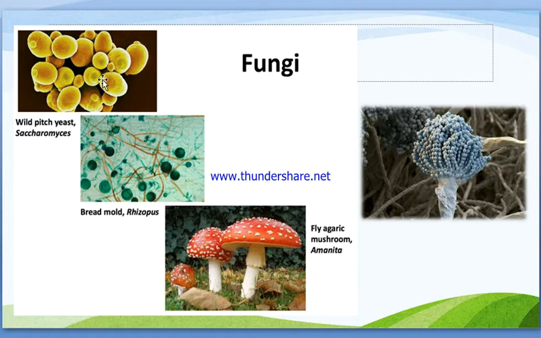This is a little protuberance from the parent cell, and later on it enlarges, and when it reaches a certain size, it detaches from its mother cell and forms a new yeast cell, or progeny yeast cell.